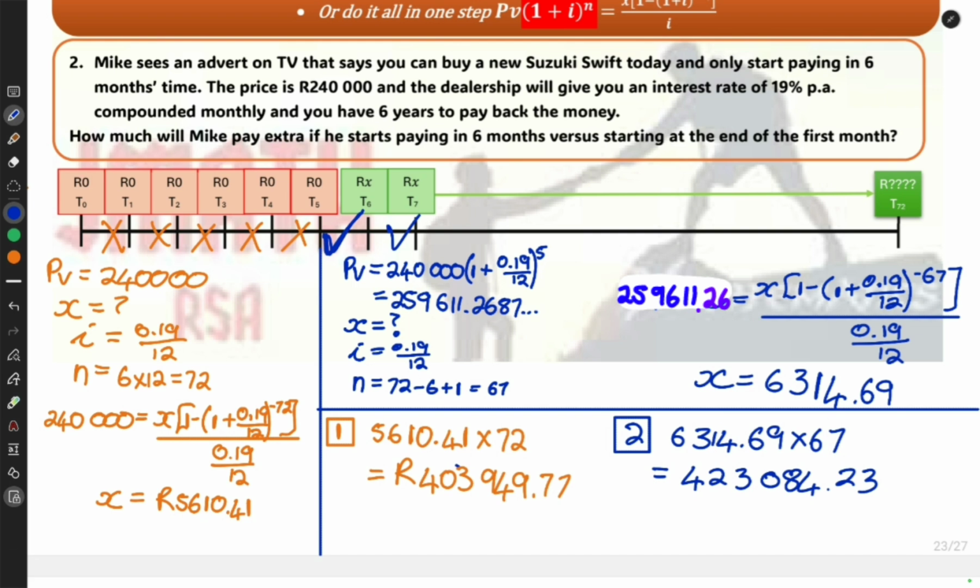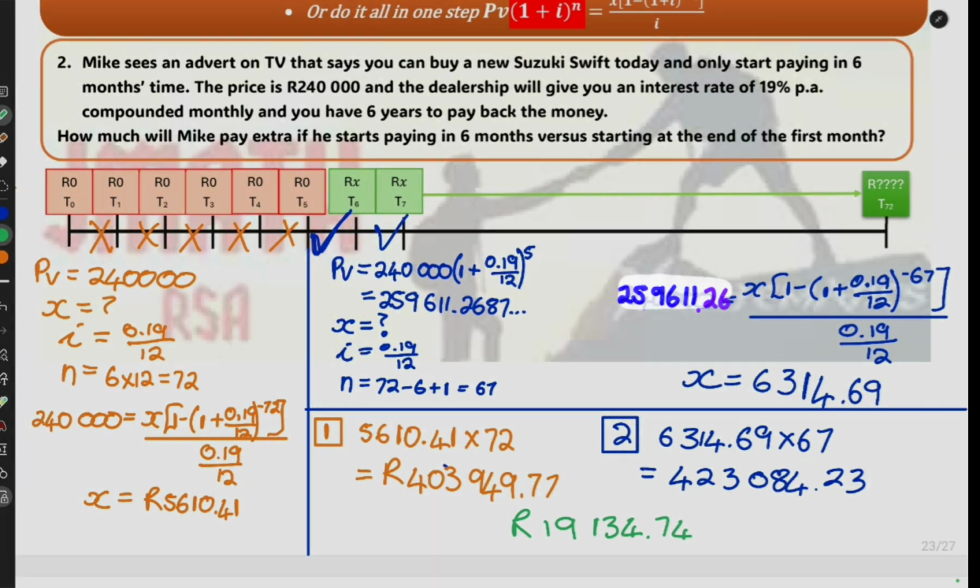So let's just see how that would look. As you can see, with option 1, he would pay a grand total for this vehicle of 403,949 Rand. But if he waits 6 months and then earns all those extra interest, he's actually going to pay back 423,084 Rand, which gives you a difference of 19,134 Rand and 74 cents that it cost him because he waited 6 months to start paying. So the moral of the story: if you borrow money, start paying back immediately. Otherwise, it's going to cost you in the end.